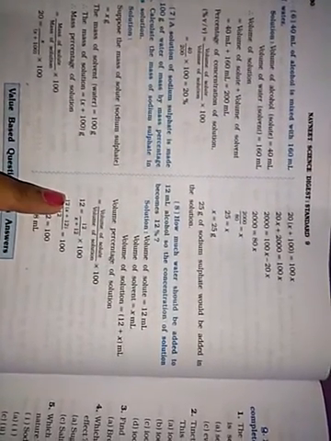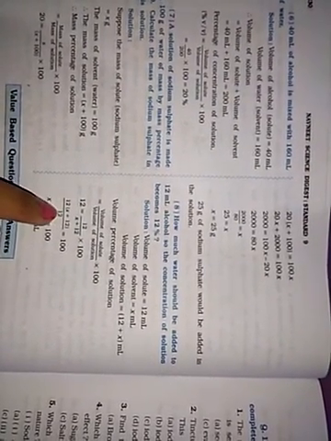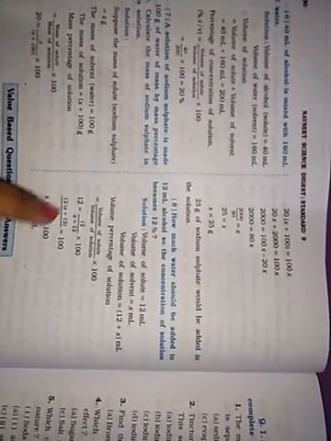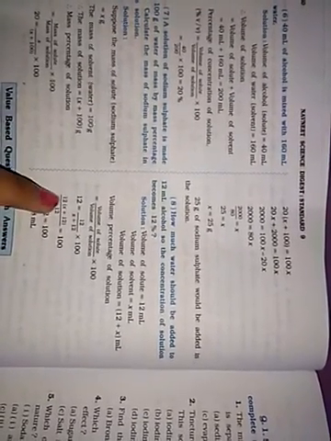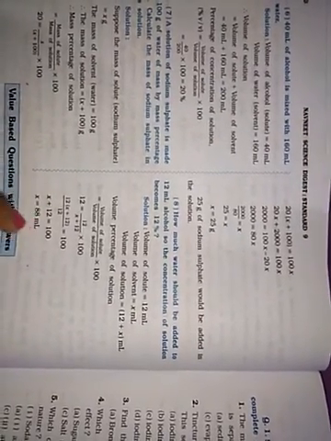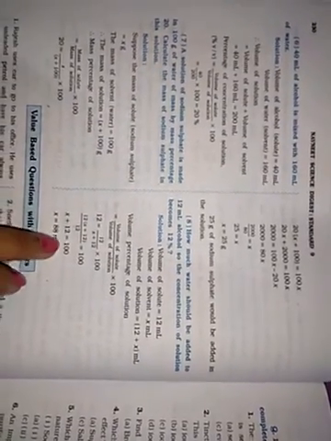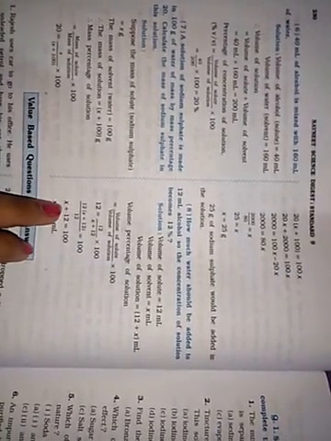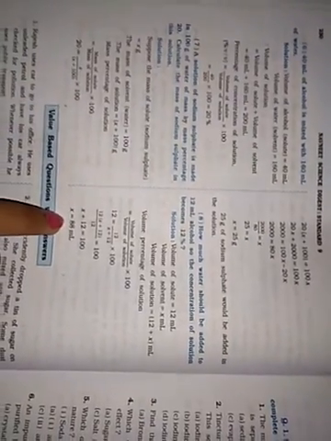So then divided by 12 equals 100. The 12 cancels, so x plus 12 equals 100. So x is equal to 100 minus 12, that is x is equal to 88 ml.